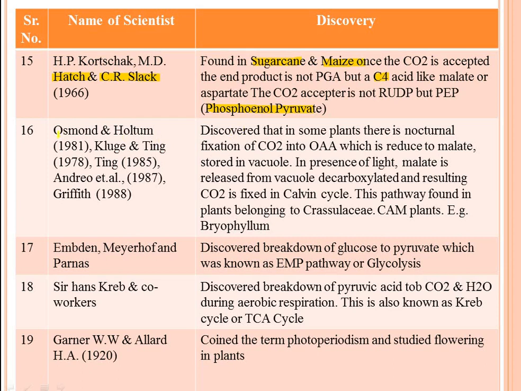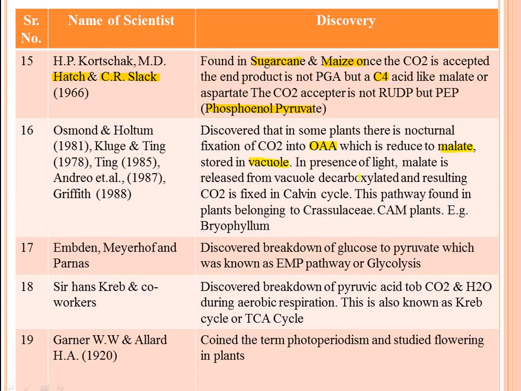Then the next one, Osmond and Holtum, Klug, Ting, Andrew, then Griffiths in the 19th century discovered that in some plants there is a nocturnal fixation of CO2 into oxaloacetic acid, which is reduced to malate stored in vacuoles.